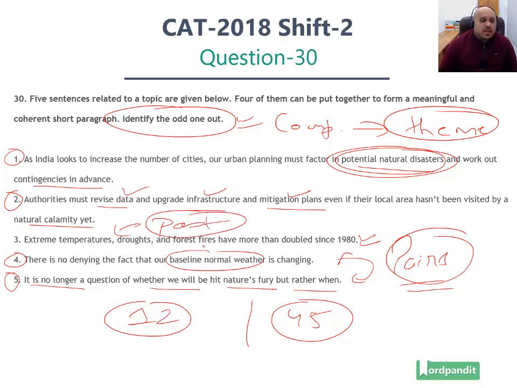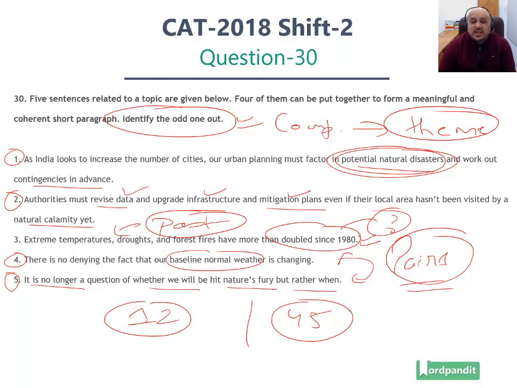Right? We are talking about the future in statements 1, 2, 4 and 5. There is no comparison with what has happened since the 1980s. We are talking about how our weather is changing, how we will be hit by nature's fury. What is it that we need to do in order to plan? What is it that we need to do with respect to our cities? What is it that we need to do with respect to our urban planning? That is what we need to think about. We need to look at the future. Comparison with the past, they've doubled more than since 1980. So what? How does it connect with any of the other statements?